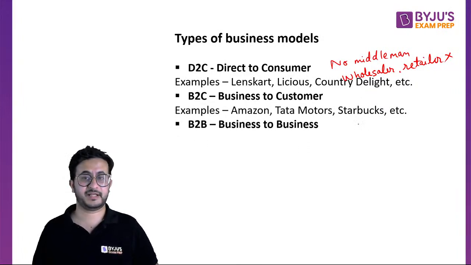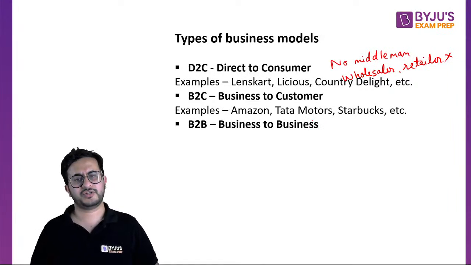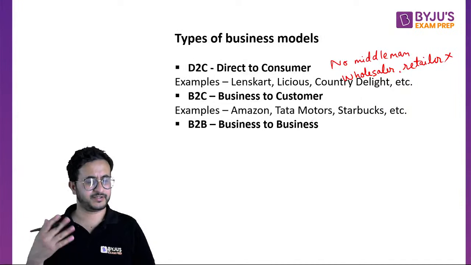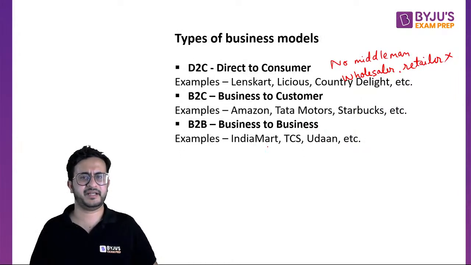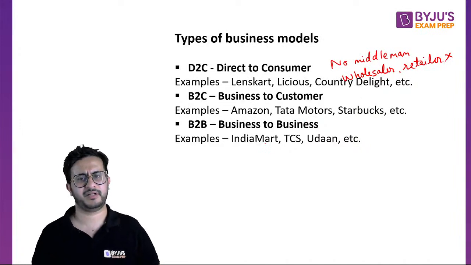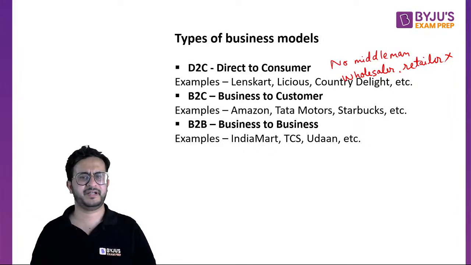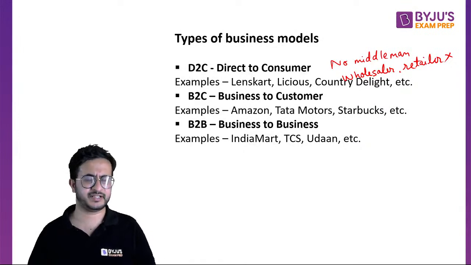Then B2B companies are business to business. Now they do not sell to people, right? So some companies will not sell to people, they will work for businesses. Let us say like India Mart, right? India Mart provides assistance to different companies, right? So it sells raw materials and all those things to companies.